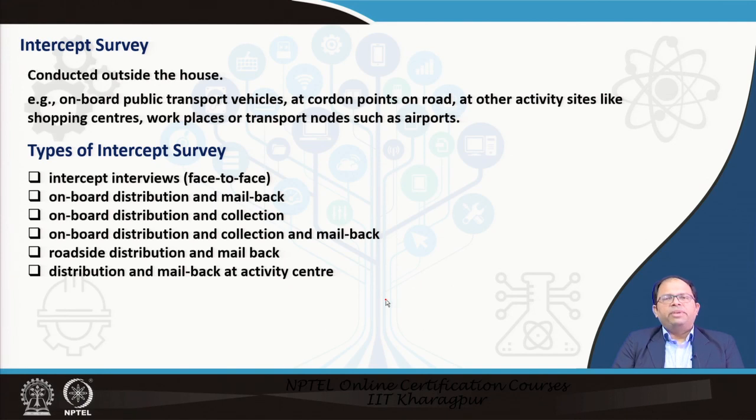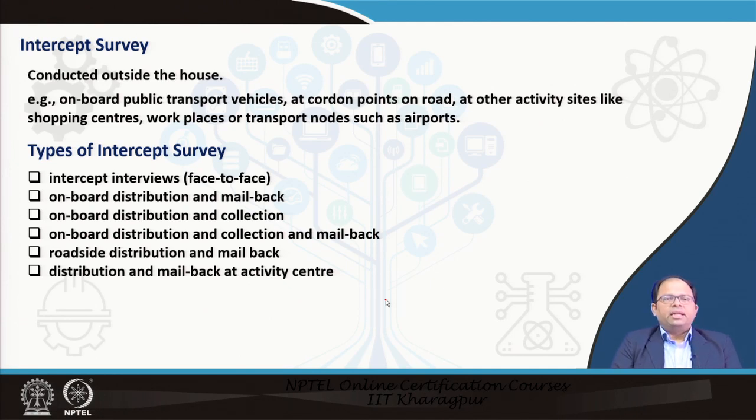So, for example, we are doing a survey of public transit. It is better to conduct the survey on board the public transit vehicle so that we actually get public transit users. Or when we do surveys at the cordon points, it's better to survey there so that we get to know the people who are using those cordon points. Similarly, for shopping centers, workplaces, or transport nodes such as airports, we can do the surveys over there. So these are called intercept surveys.